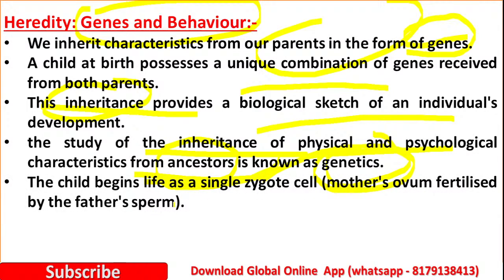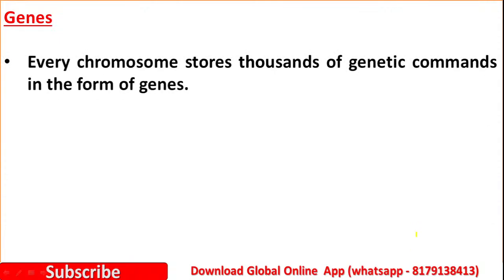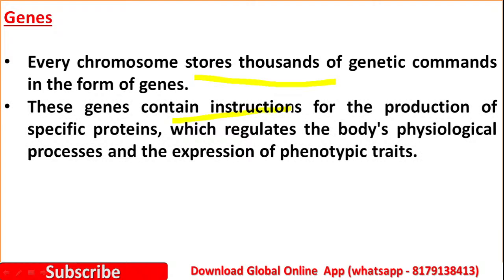Then the child begins life as a single zygote cell. The zygote is a tiny cell with a nucleus in its center containing chromosomes. Every chromosome stores thousands of genetic commands in the form of genes, and these genes contain instructions for the production of specific proteins. These genes regulate the body's psychological processes and also the expression of phenotypic traits.